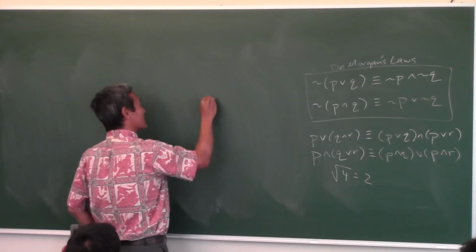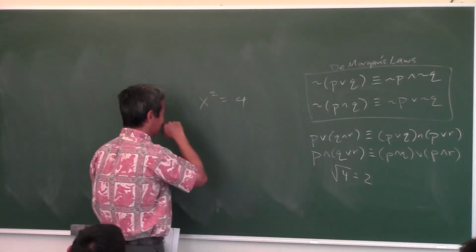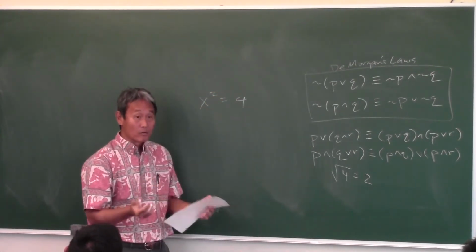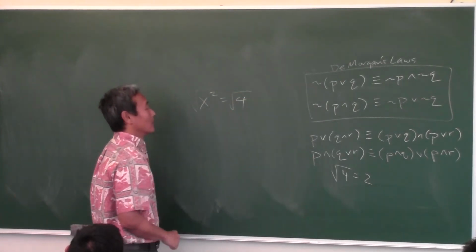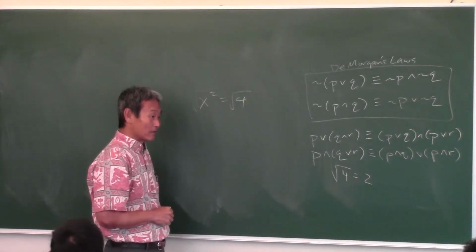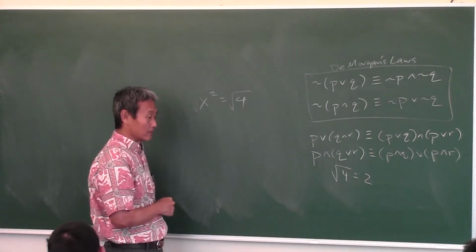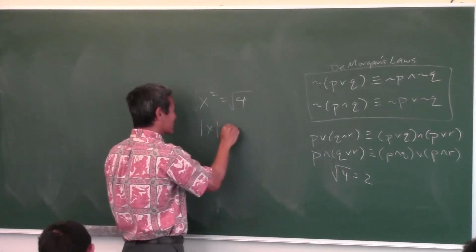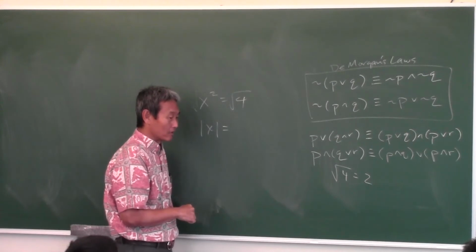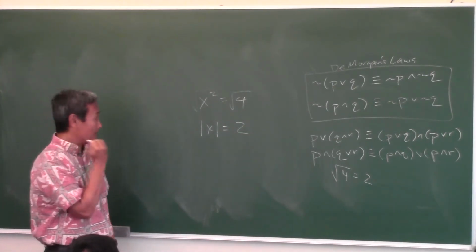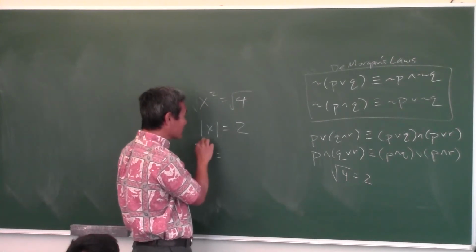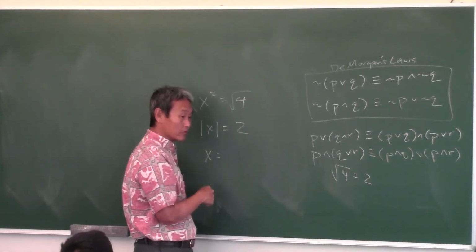How would you solve the equation x squared equals 4? You square root both sides, right? Now, what is the square root of x squared? We just learned it. It's the absolute value of x. What's the square root of 4? It is 2. It is not plus or minus 2. So, solving for x, the absolute value of what number will give you 2?